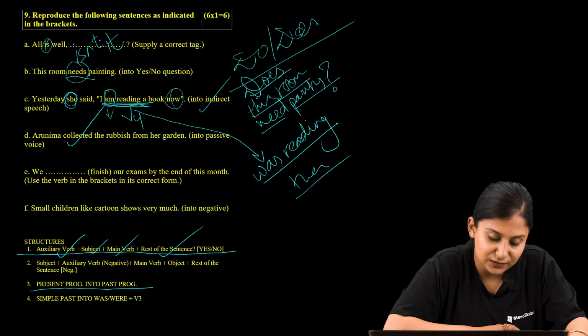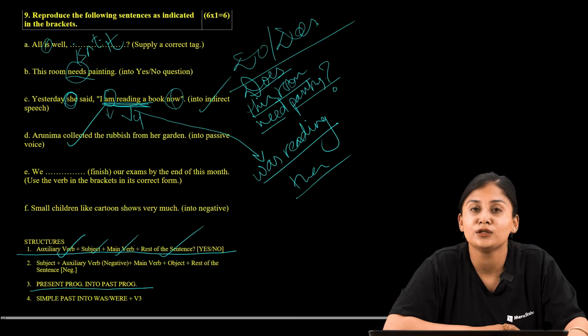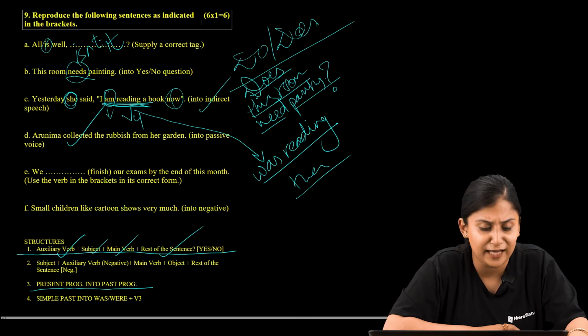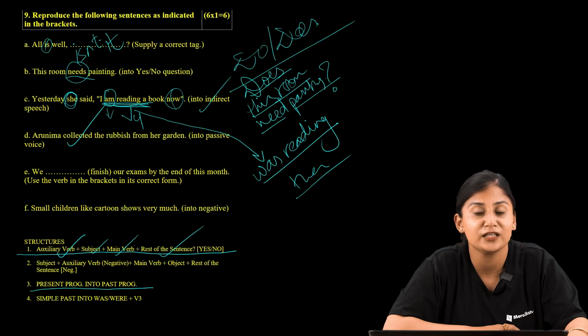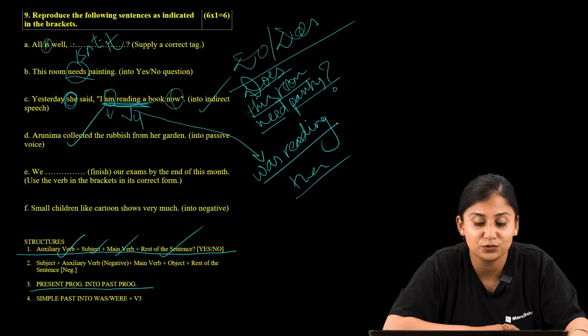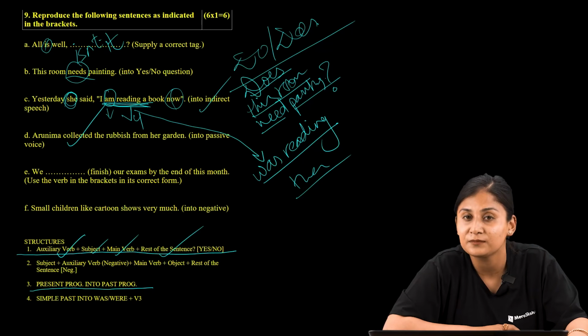As the verb is "collected", we can easily identify that the provided sentence is in simple past form. Now, if the sentence in the active voice is in simple past form, how are we supposed to change? What are the changes that we are supposed to make when we are changing into the passive voice? Any idea?